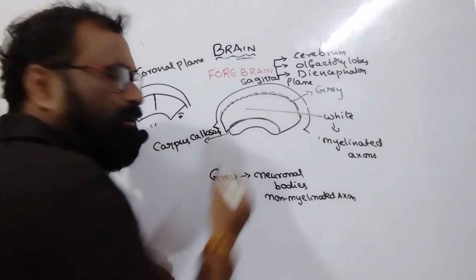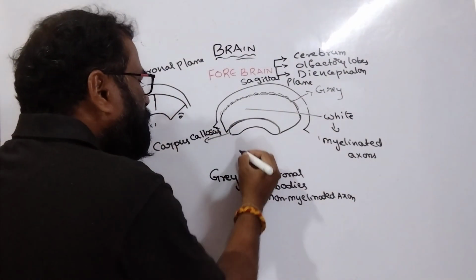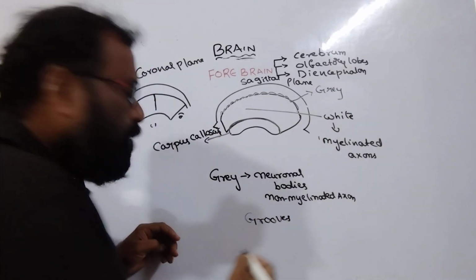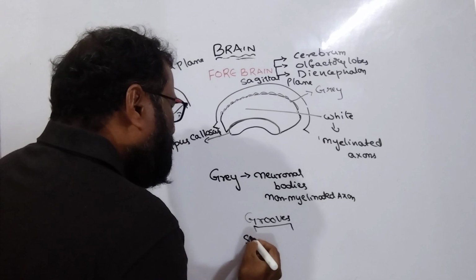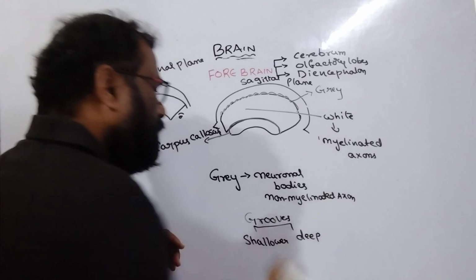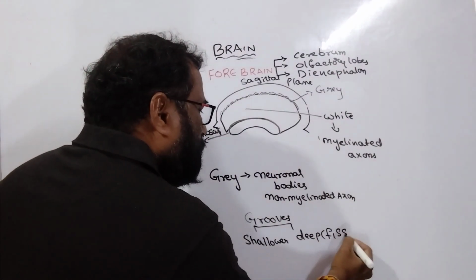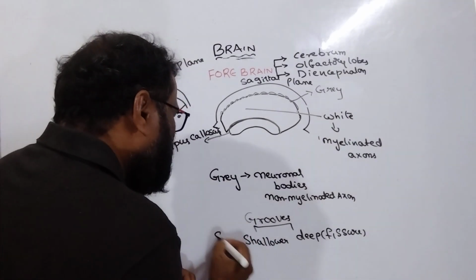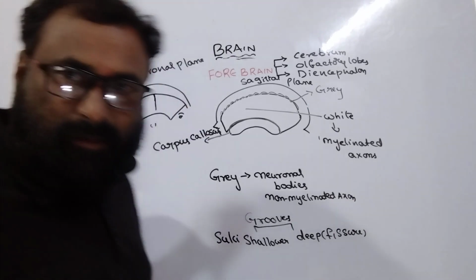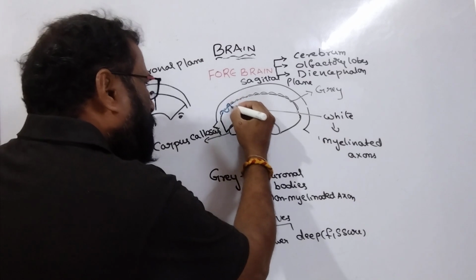You observe that there are a number of foldings. Foldings are collectively called grooves. Grooves are of two kinds: shallower grooves and deeper grooves. Deeper grooves are called fissures, whereas shallower ones are called sulci. In the diagram, this folding is somewhat shallower and this folding is somewhat deeper.